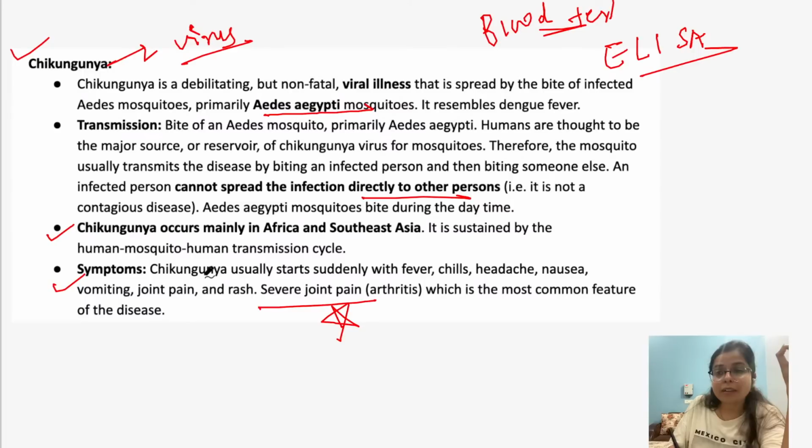Malaria is a life-threatening disease, but see, malaria is not a viral disease. Malaria is caused by a parasite, and it is particularly caused by Plasmodium. So if a female Anopheles mosquito is infected by a Plasmodium, then if that particular mosquito bites any person, this is how malaria is spread. So malaria is spread by a parasite which is Plasmodium, and it is transmitted through the bite of the female Anopheles mosquito.